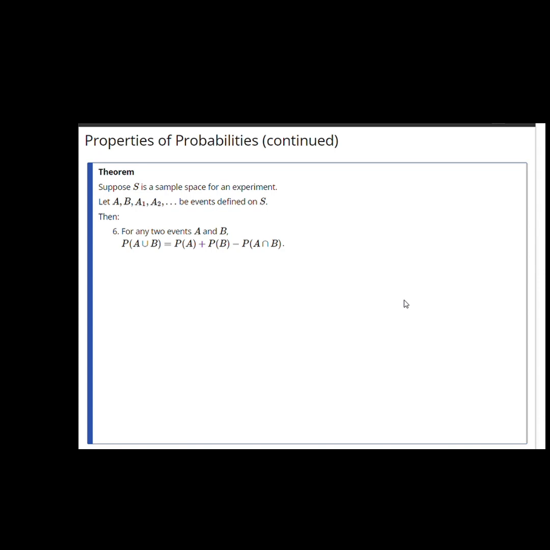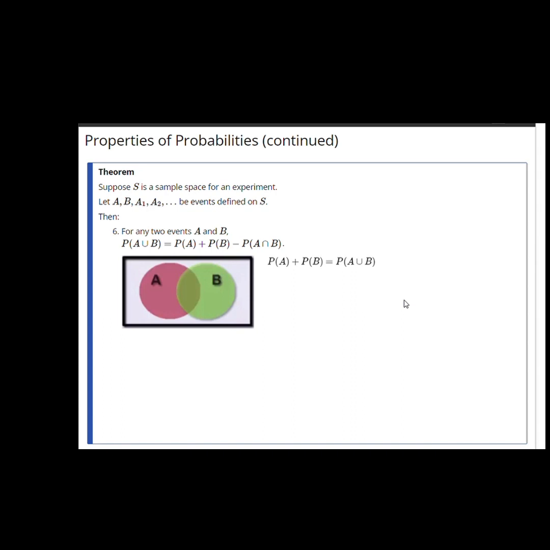This is clear if I, once again, use the analogy between probabilities and areas. Suppose I add together the area of the set A and this set B. In other words, I compute P of A plus P of B. I do end up with all points in the union, for example, here or here.